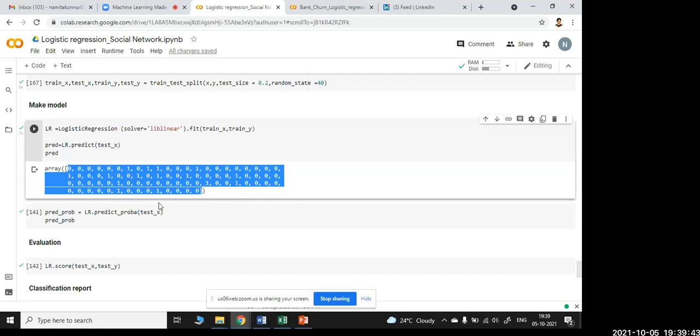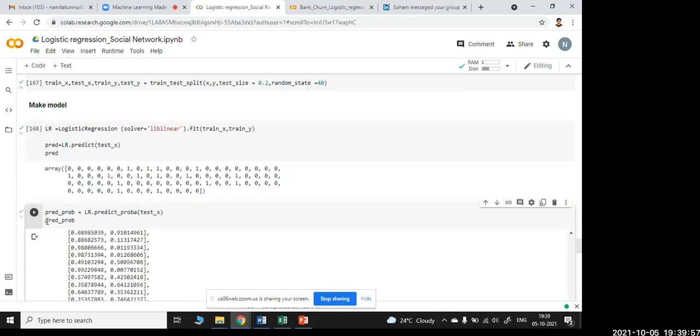What I am doing now is running the next step: pred_probability. Now I have to tell him the score, or the probability, of people buying the car. Let me run this. pred_probability equals LR.predict_proba, passing the X variable.